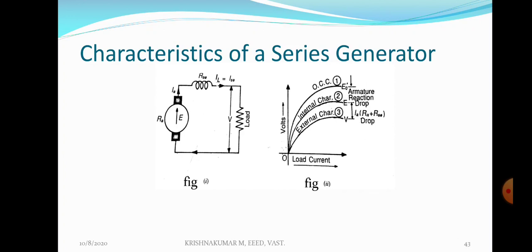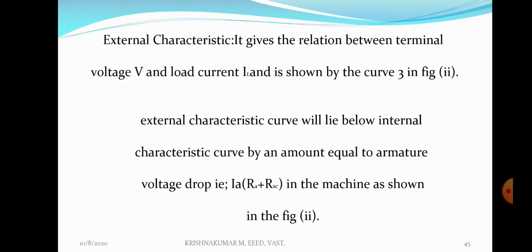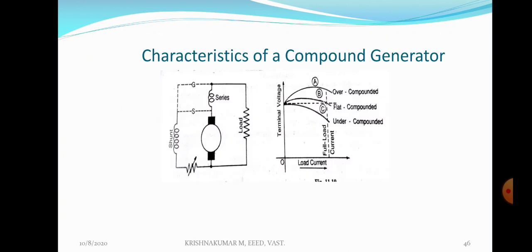So there are three characteristics: OCC, internal characteristic and external characteristic. I think this part is clear. External characteristic is the relation between terminal voltage V and load current IL as shown by curve 3 in figure 2. The external characteristic curve will lie below the internal characteristic curve by an amount equal to the armature voltage drop Ia into Ra plus Rs in the machine, as shown in figure 2. I think this part is clear.